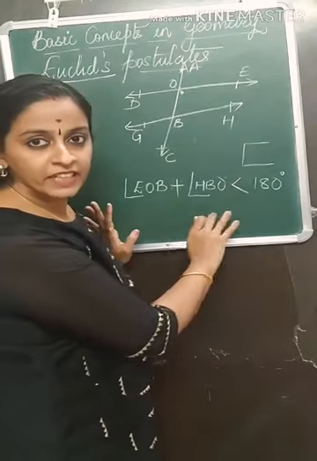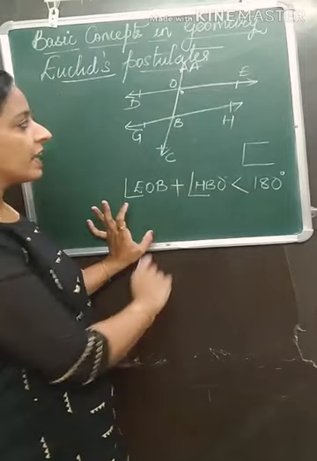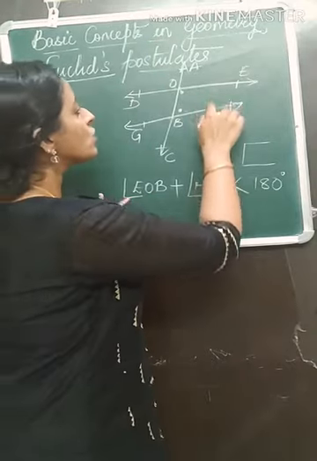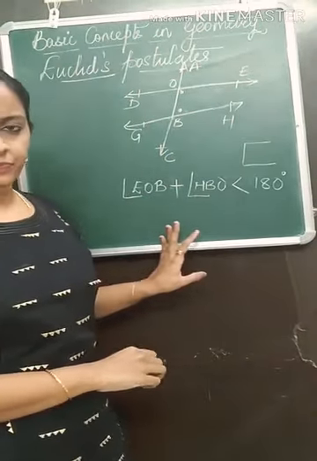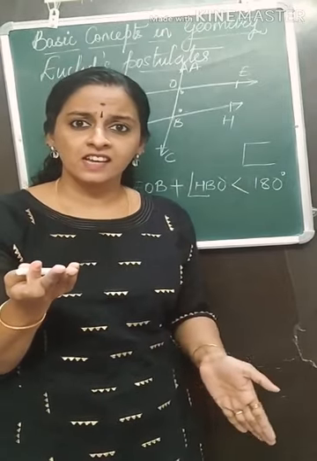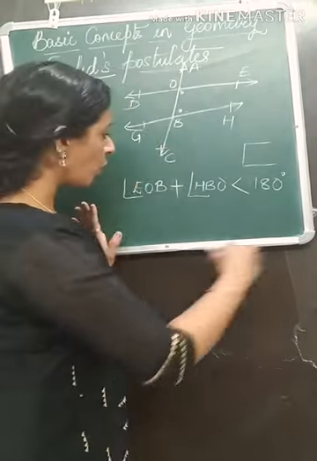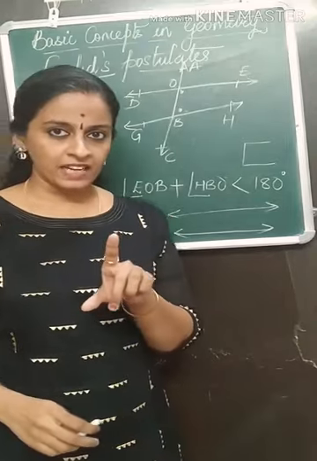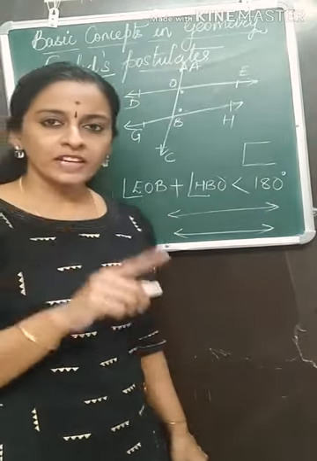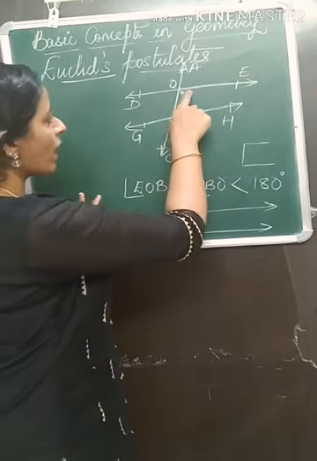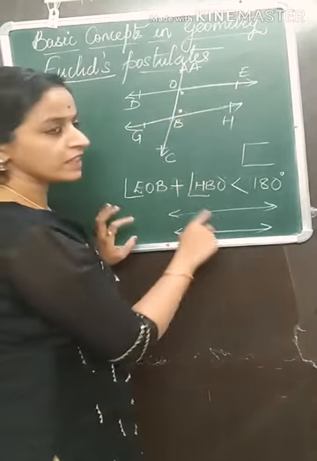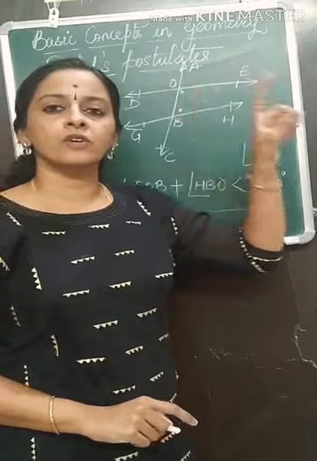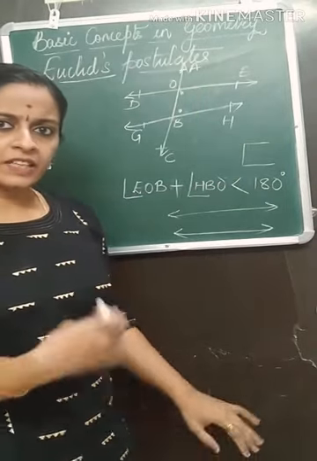Suppose the sum of interior angles is less than 180. If these two angles sum to less than 180, then it is sure that these two lines are going to intersect. The lines which intersect are called intersecting lines. The lines that do not intersect each other are called parallel lines. So what did I say? Euclid gave the fifth postulate as: suppose you have two interior angles and the sum of the two interior angles is less than the sum of two right angles, that is 180 degrees, then the two lines are going to intersect each other.